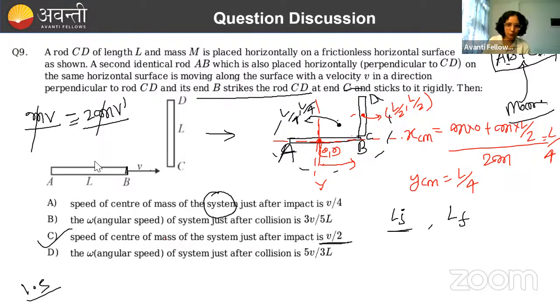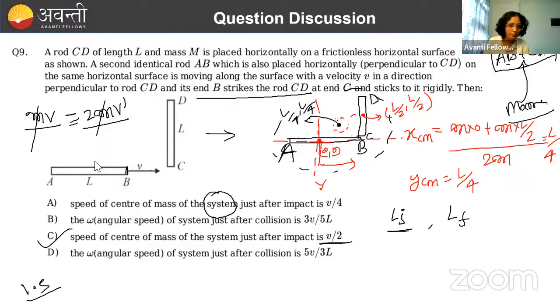Okay, let me tell you. Initial angular momentum we have to calculate, right? So यहाँ पे आप एक काम करो. Initial angular momentum just before the collision we will calculate now, or whenever you calculate doesn't matter. अब यहाँ पे around which point we have to calculate, that we should select very much wisely. तो यहाँ पे I have already told you कि always calculate torque or angular momentum around either center of mass or around the point it is fixed. So there is no point around which these two rods are hinged, fixed. But we have another option around center of mass.